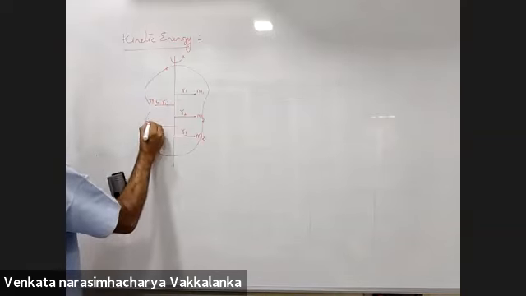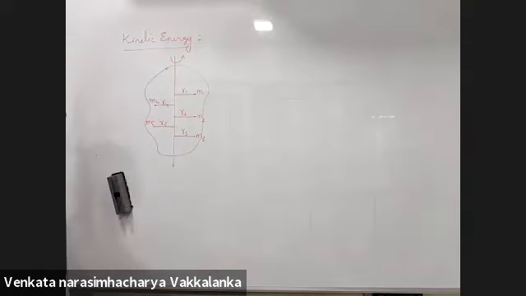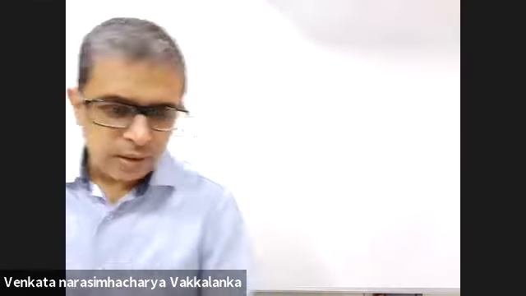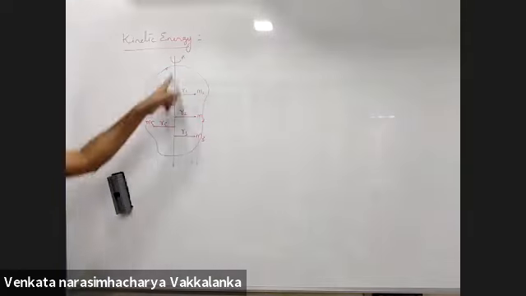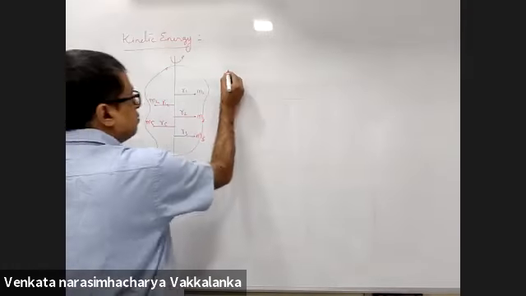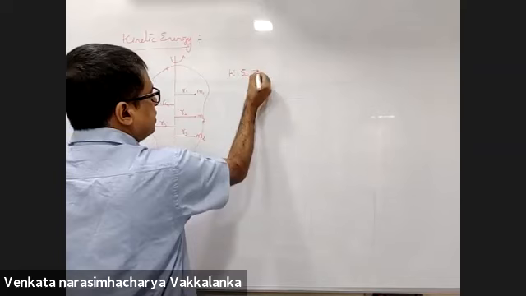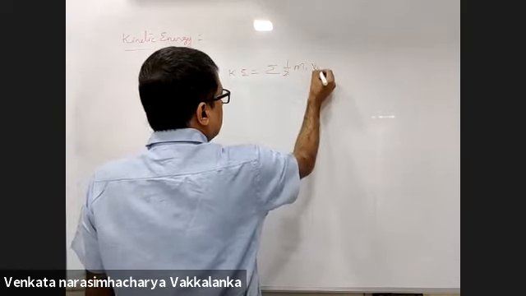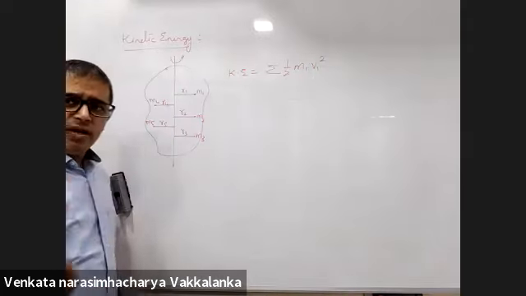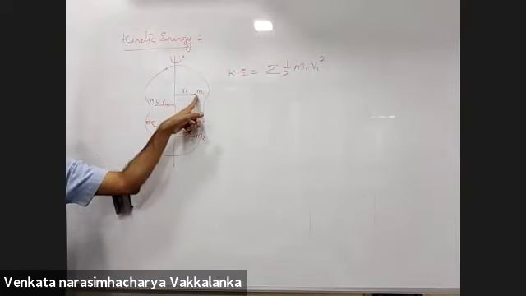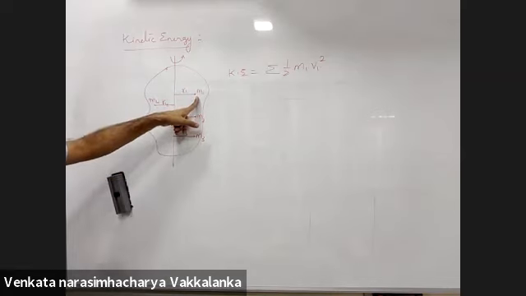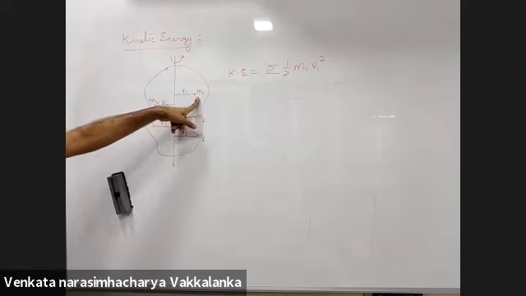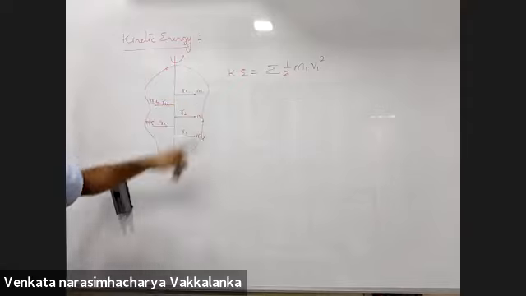M4, R4, M5. If the body is subjected to pure rotation about this axis, kinetic energy of the system is sigma of half m_i v_i square. Every particle's mass into velocity square by 2.